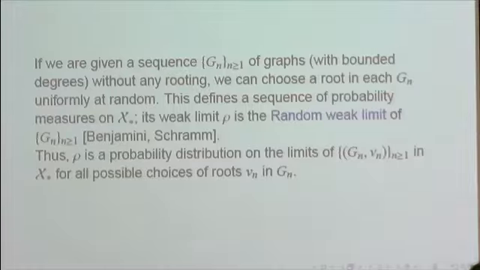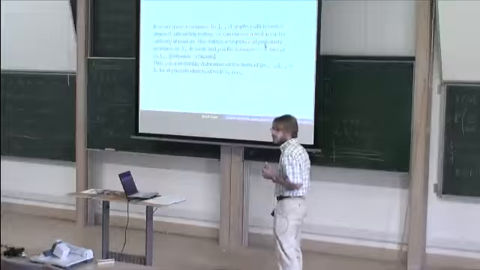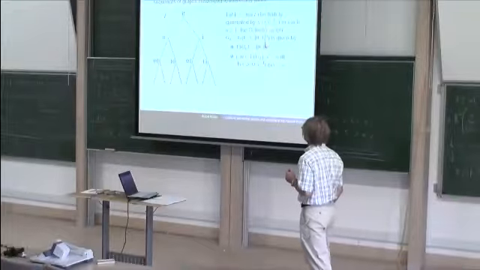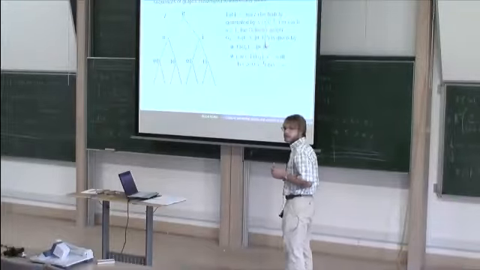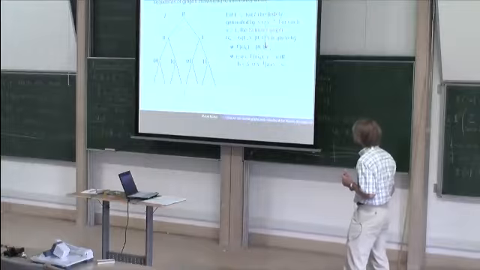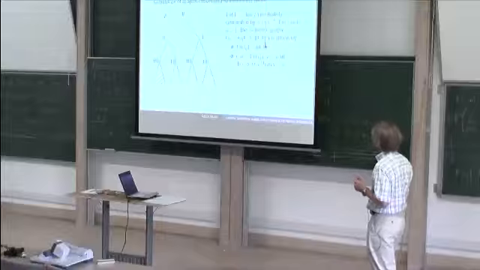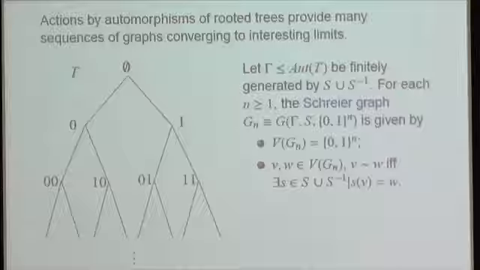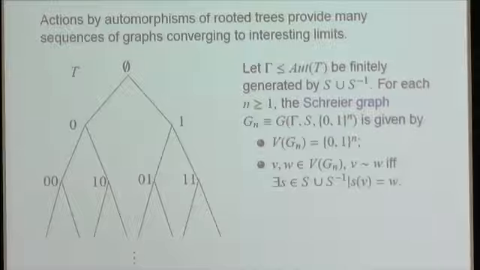So many examples of graphs converging in the Hausdorff-Gromov sense are provided by actions by automorphism of rooted trees. So let T be the binary rooted tree so that the vertices of the nth level are identified with binary words of length n. So any automorphism of the tree must preserve the root and hence the levels of the tree. Thus, given some subgroup gamma of automorphisms of the tree, we associate with its action on the successive levels of the tree a sequence of graphs which are called the Schreier graphs of the action, which are defined as follows.